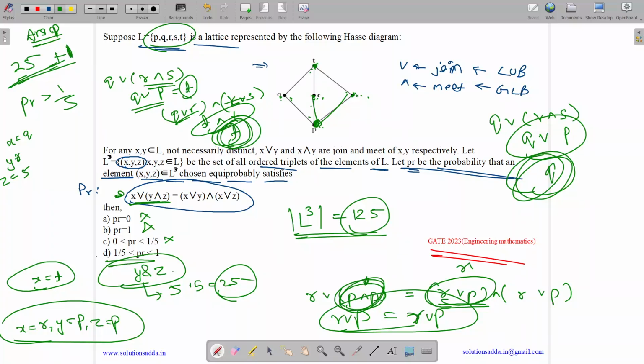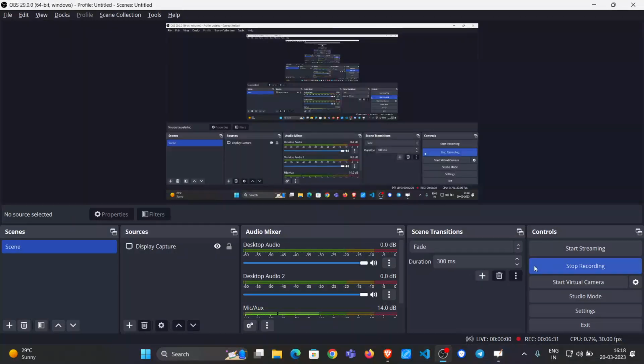So we got that it won't be equal to 1. So the correct answer is option D. It will be in the range of 1 by 5 to 1. And even if it is equal to over here, even then it will come in this range as we got more than 1 by 5. So answer is option D.